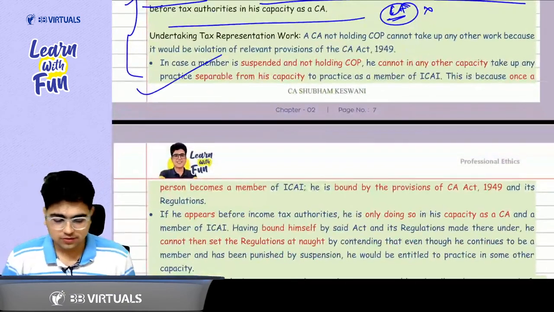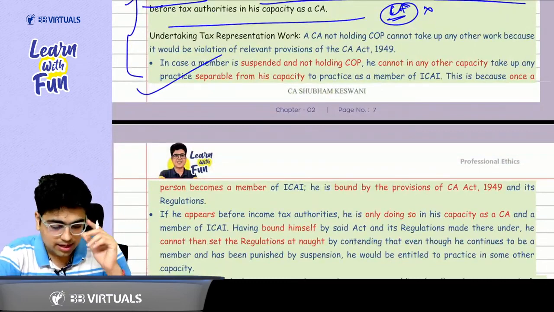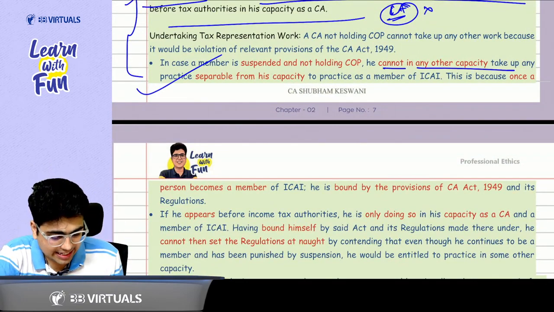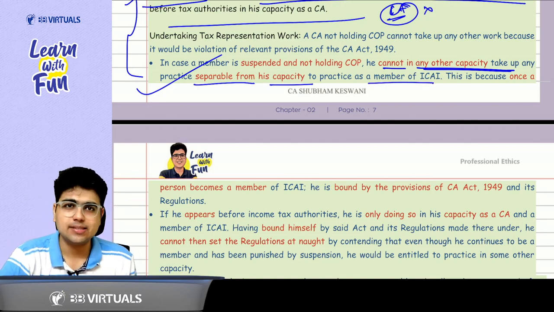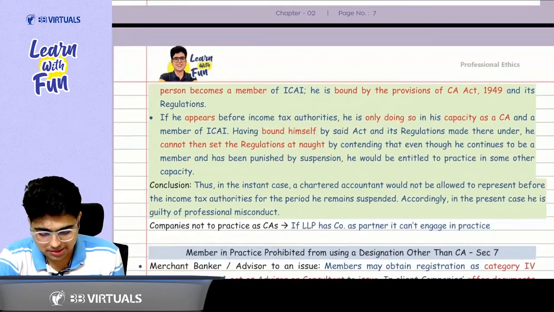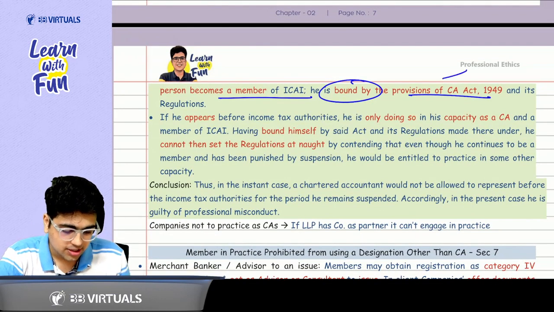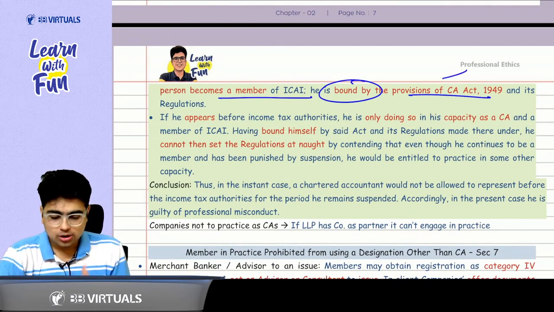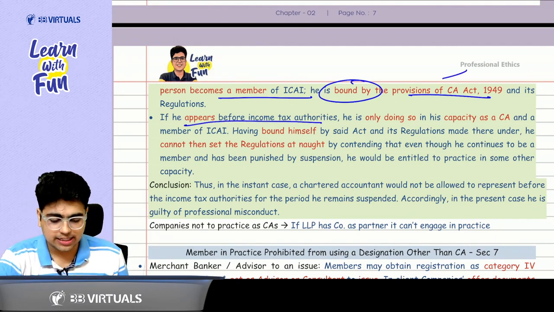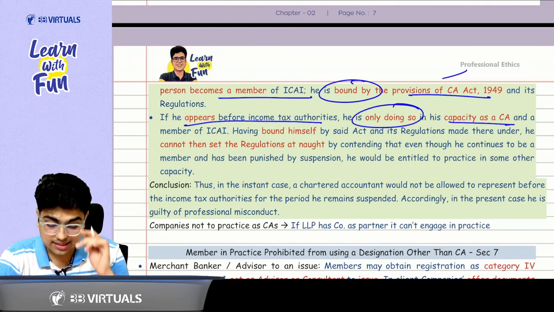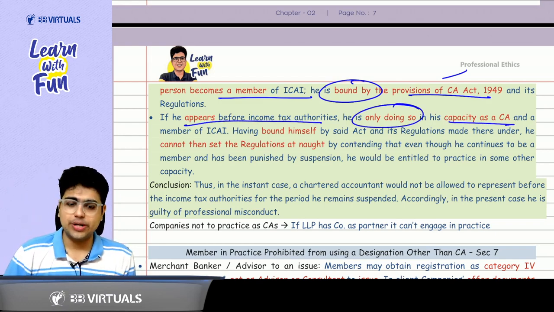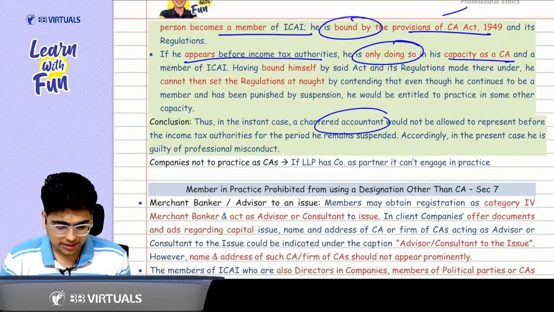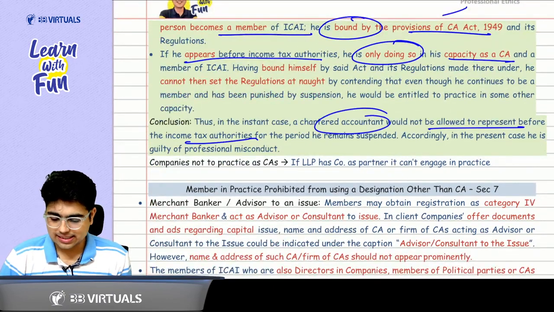First of all, they have given the facts of the case, but they have also mentioned that he cannot do anything in any other capacity separable from his capacity as a member of ICAI. Why, sir? Why can he not do anything other than in his capacity as a member of ICAI? Because once you become a member of ICAI, you are bound by the provisions of the Chartered Accountants Act 1949. So in case you are appearing before the income tax authorities, you are doing so in the capacity as a CA. Being bound by the regulations and the Chartered Accountants Act, this is not allowed. So if a CA is appearing before such tax authorities, in this case he is guilty.